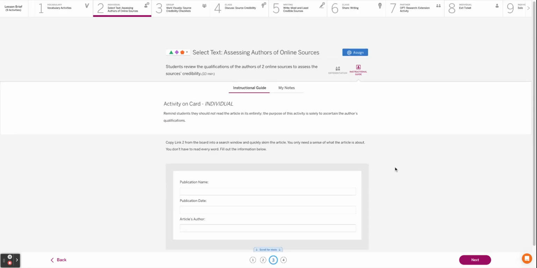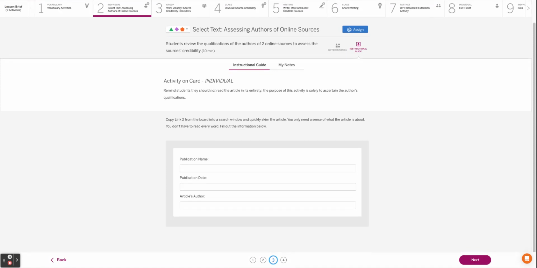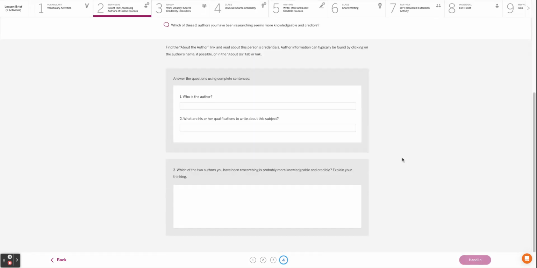Card 4, you are now going to the other publication. There's publication number 2, and you're going to fill out the same information for publication number 2. Same thing. Who's the author? What are their qualifications?